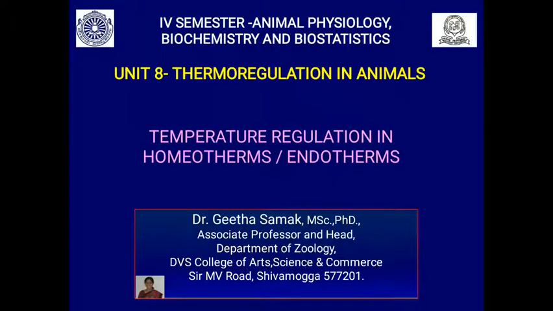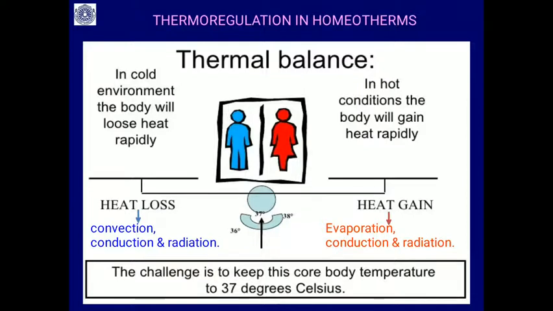Dear students, now I am going to discuss temperature regulation, or thermoregulation, in homeotherms or endotherms. How does thermoregulation occur, and what is its importance? There is a thermal balance that operates in homeotherms, that is, birds and mammals, which are called endotherms or homeotherms, where body temperature is maintained constant around 37 degrees centigrade. In the case of birds, 40 to 42 degrees centigrade.